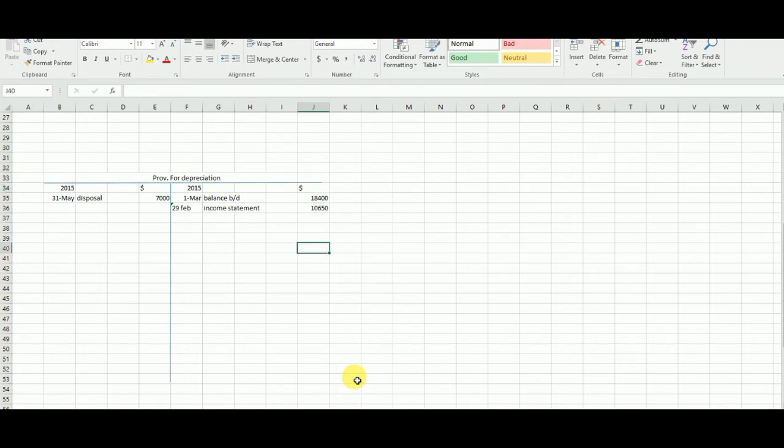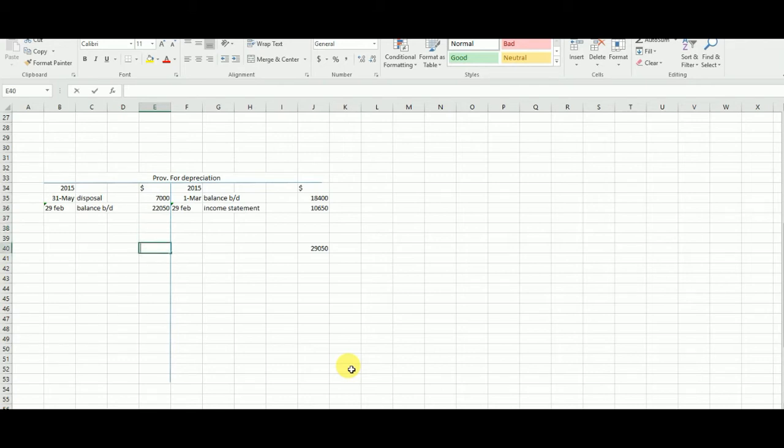Now we will write down the total of these both. We will add these, and now we will get the balance CD. The balance CD will be the 29 Feb balance CD, in order to close the T account. 29,050 minus 27,000 means 22,050. I am not writing the balance BD, but you need to write down the balance BD.